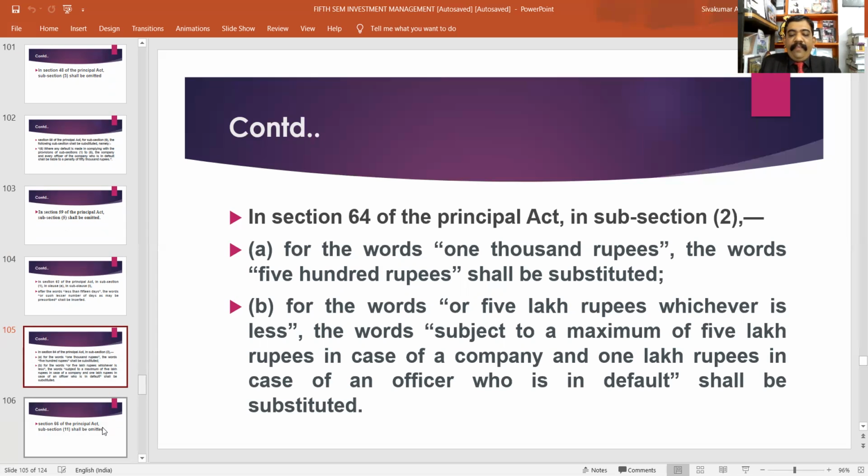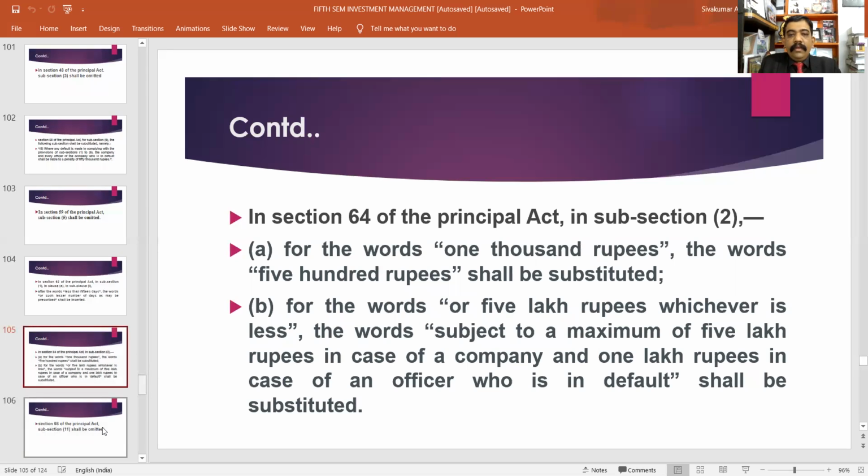I may read the existing section. Where any company fails to comply with the provisions of subsection 1, such company and every officer who is in default shall be liable to a penalty of 1,000 rupees for each day during which such default continues, or 5 lakh rupees, whichever is less.